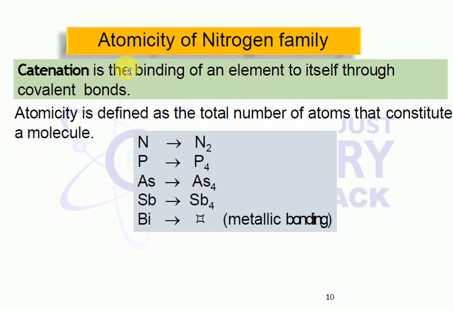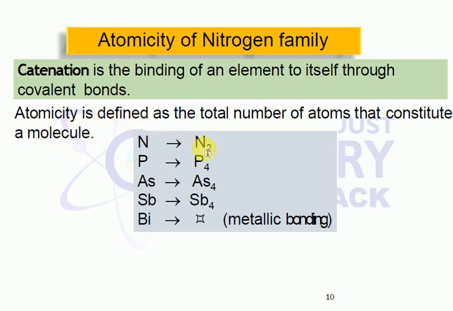Next one is the atomicity of nitrogen. Look at catenation. What is catenation? It is the binding of an element to itself through covalent bonds only. Generally, carbon has the highest catenation capacity. Coming to the catenation capacity of the remaining elements, in general nitrogen has a catenation capacity of 3 only. N3 molecule is possible. Okay.